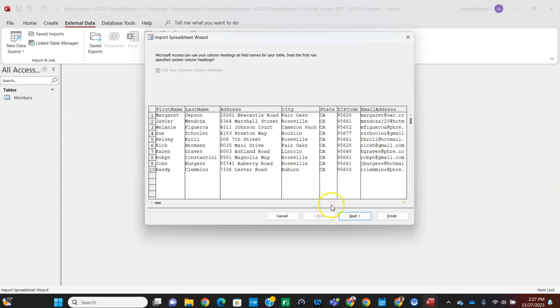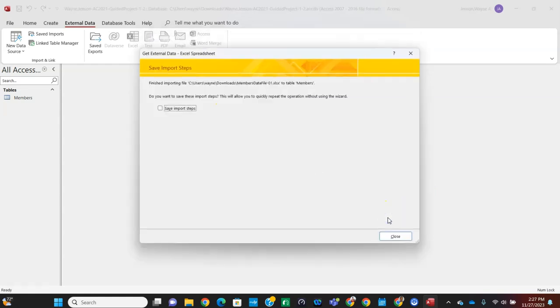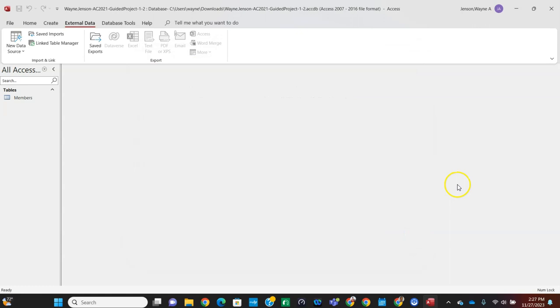Click the next button here. And we want to make sure that it says import to table. We want to make sure that says members. And then we can click on this finish. And we don't need to save the import steps because we're not going to do it again. This would be if you were something you were going to do quite often, you could save those import steps and that would be like a shortcut. But go ahead and close that.